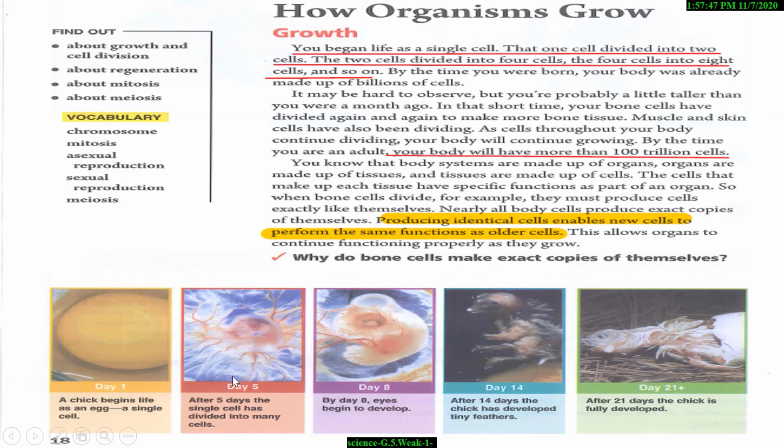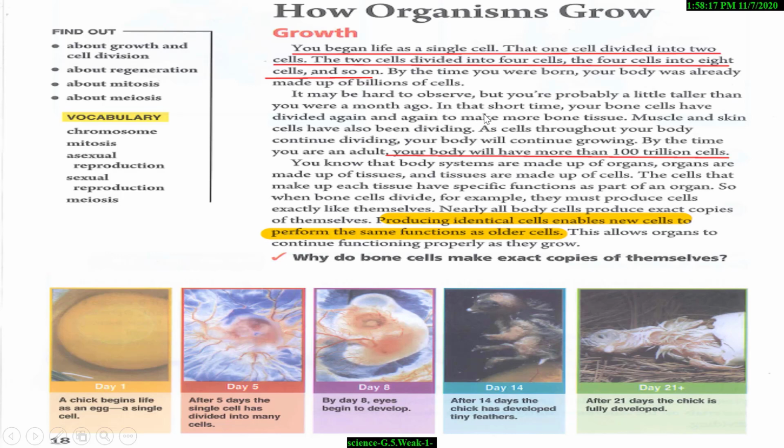All organisms begin life as a single cell. A single cell divides into two cells, two cells divide into four cells, four cells divide into 8 cells, and so on. By the time you are an adult, your body will have more than 100 trillion cells. It might be hard to observe, but you are probably a little taller than you were a